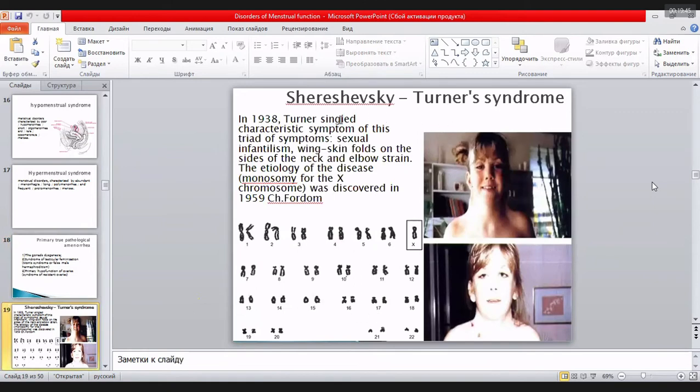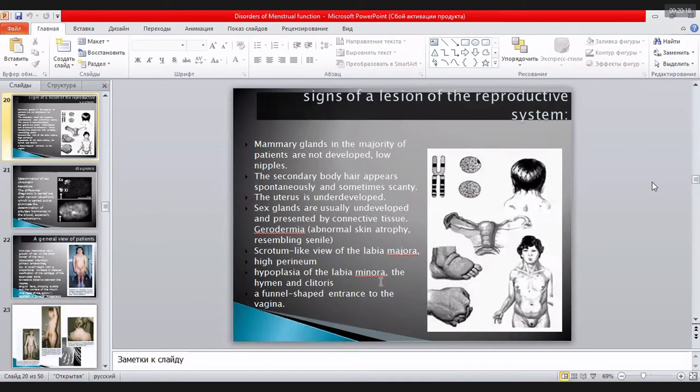Dysgenesia of gonads, Shereshevsky-Turner syndrome, was described in 1938. Usually it is monosomy for the X chromosome. You see here only one chromosome. This is specific, and to my mind there is a Krok test devoted to this topic. Usually they describe sexual infantilism, skin folds on the sides of the neck, and elbow deformity. Usually the mammary glands are not developed.